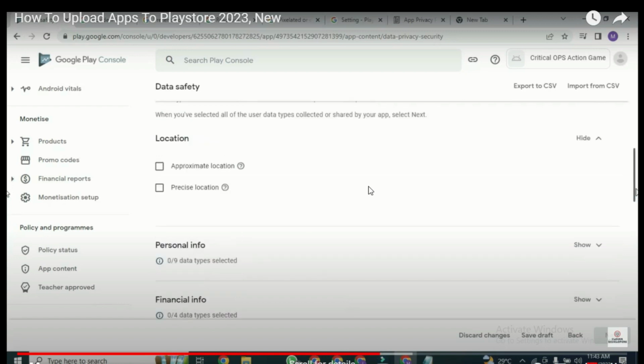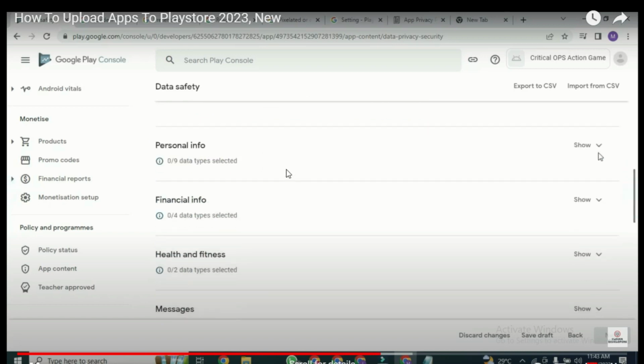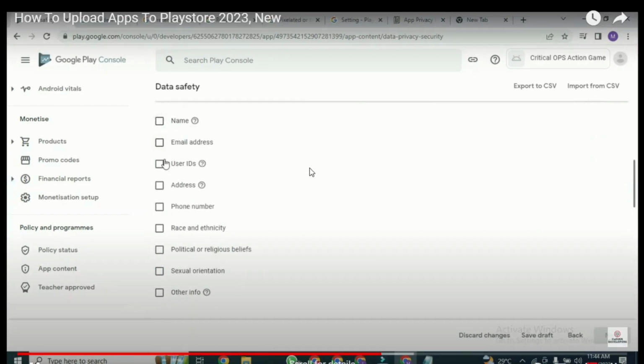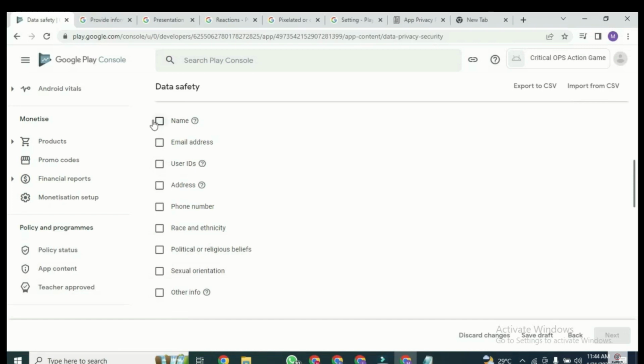So once you click next, you can see all this information. If your app is collecting username and password or email, you check, you will now come to this personal info. If it is collecting some financial information, you click financial information, or if there's a location, Google map or a thing, you click this location. But if there is none, still, because you have come to this page, you must click something. And what you need to click now is, let me show you.